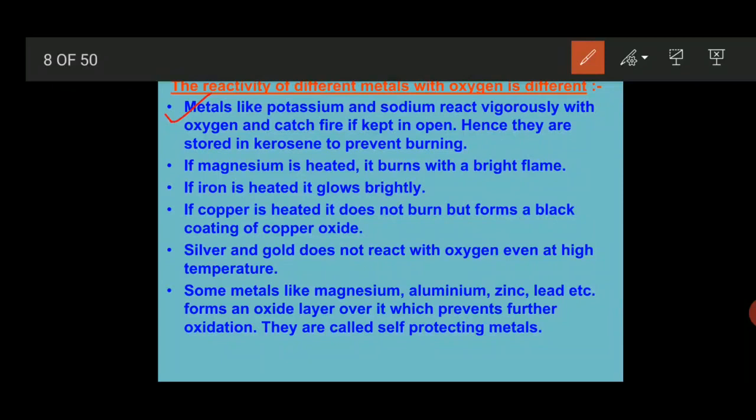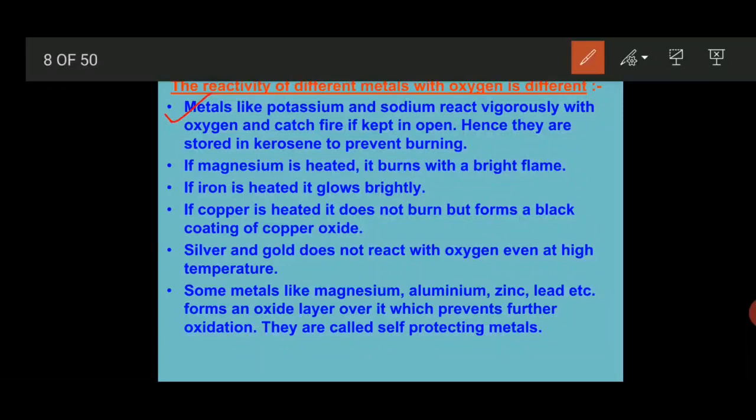Why? Because they immediately form di-potassium oxide or di-sodium oxide. So in order to prevent this, we keep sodium and potassium under kerosene oil. And the second thing is that they are highly reactive in nature and soft in nature.